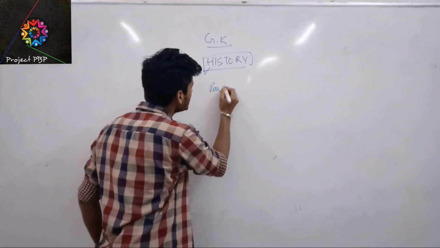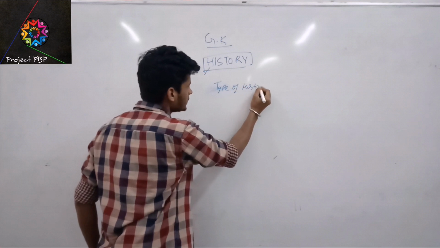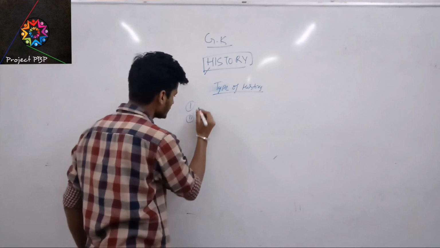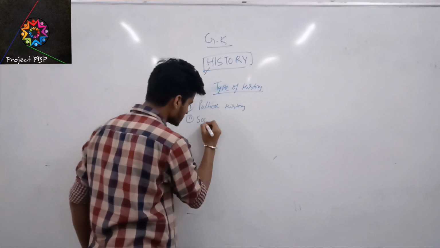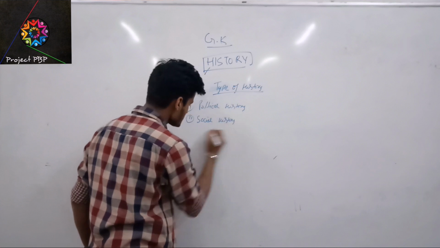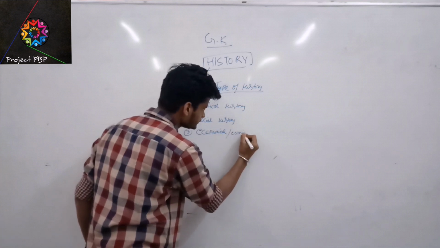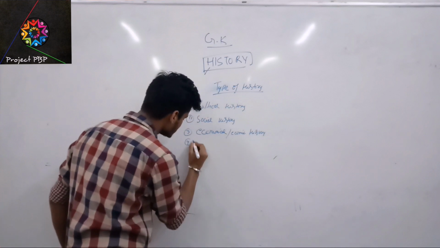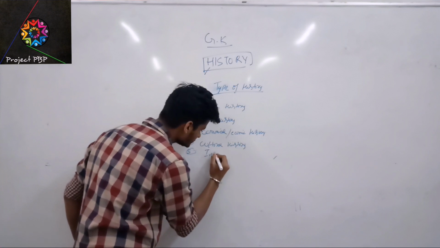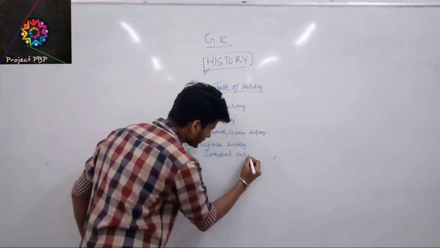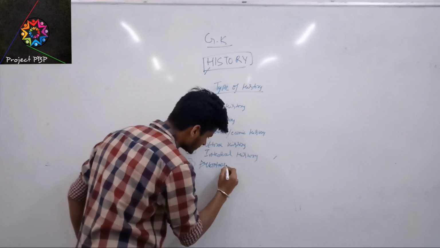Now there are basic types of history, and they are political, social, the third one is economic history, the fourth one is cultural, the fifth is intellectual, and the last is diplomatic history.